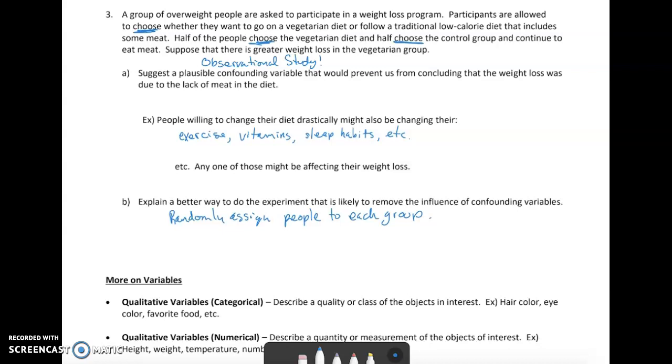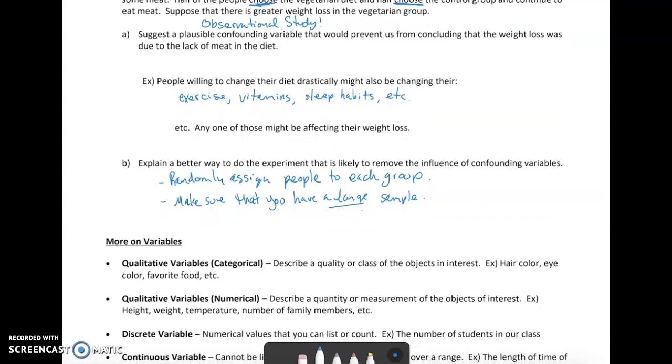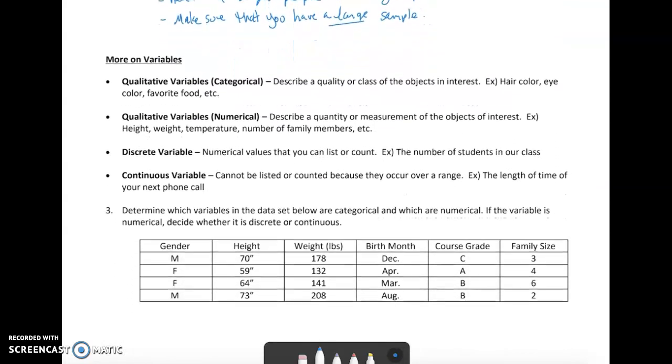Definitely, it doesn't mention anything about your sample size, but I would make sure that you have a large sample as well. Because if you only do this with a handful of people, then your results are not going to be all that great. So make sure you have a large sample and definitely randomly assign those people into their groups so that you can try to control those confounding variables.